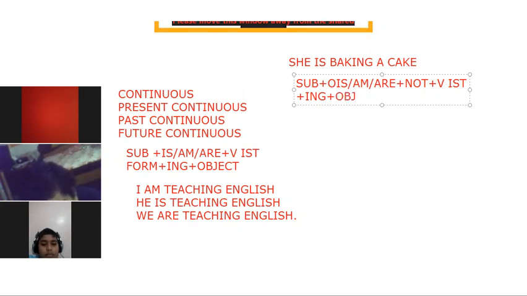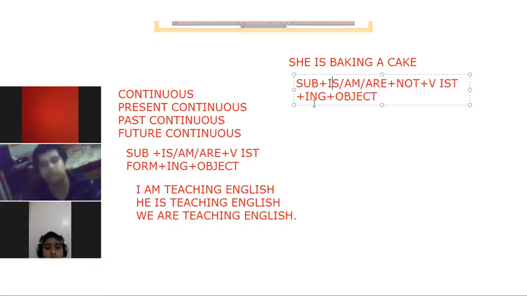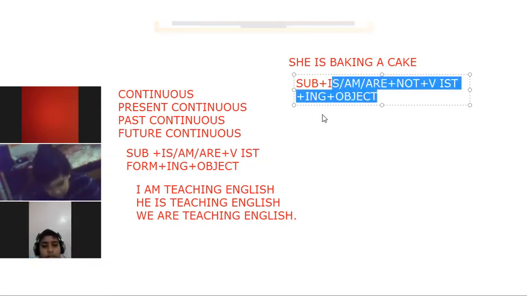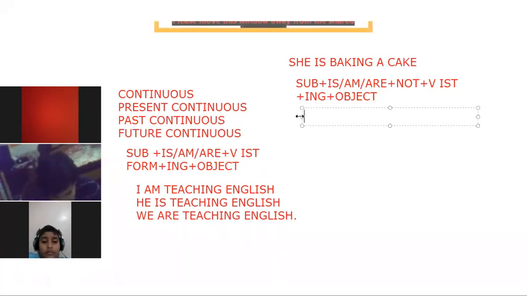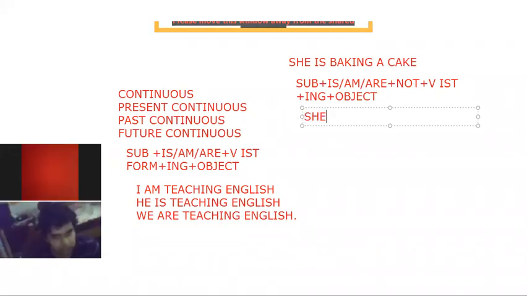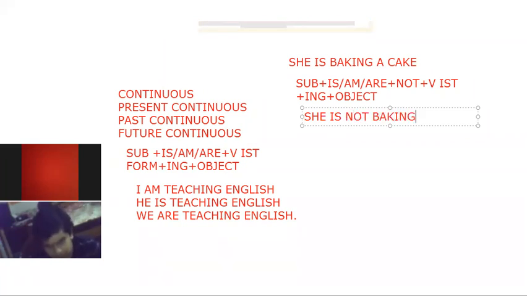I am teaching English, I am not teaching English. He is not teaching English, we are not teaching English. Like Anshika made this sentence, she is baking a cake. Can anyone tell me what I am going to write in negative? She is not baking a cake. Very good.